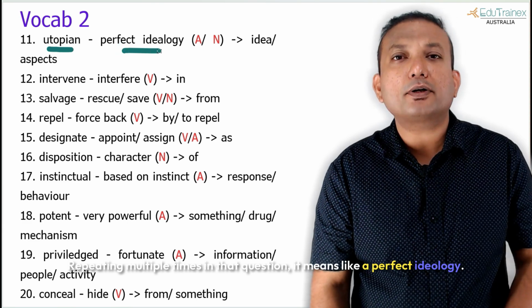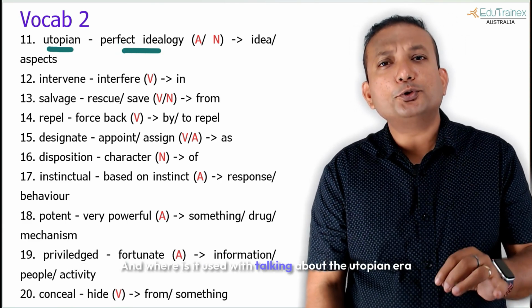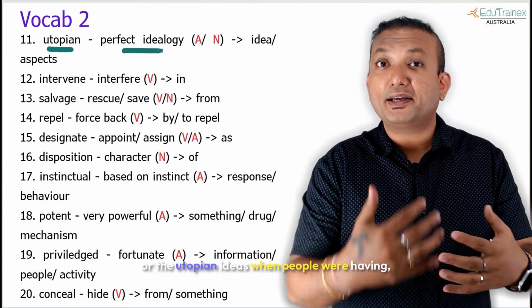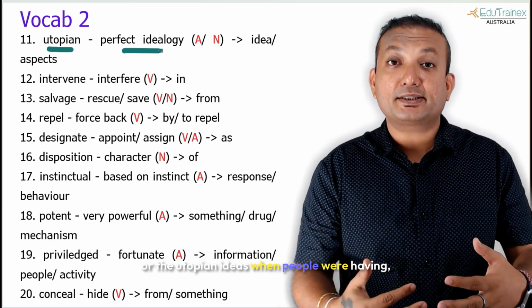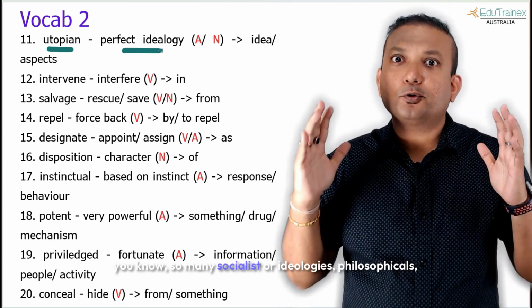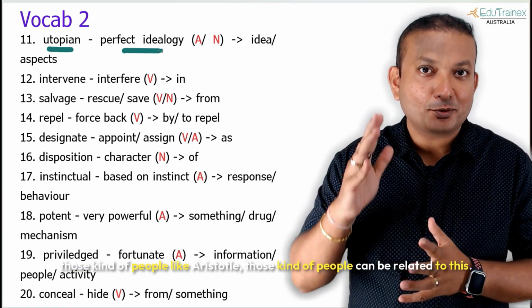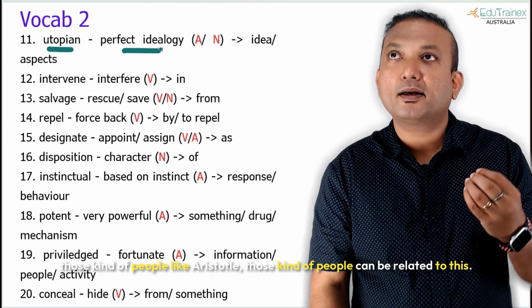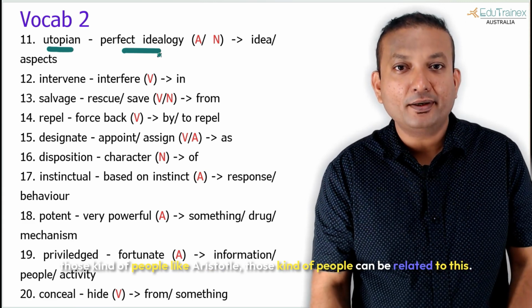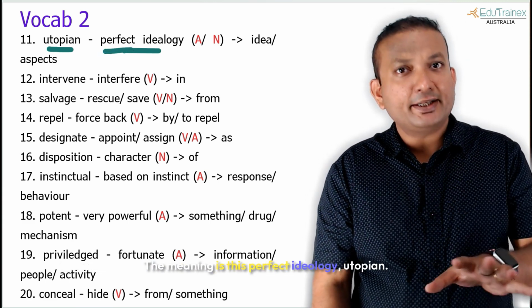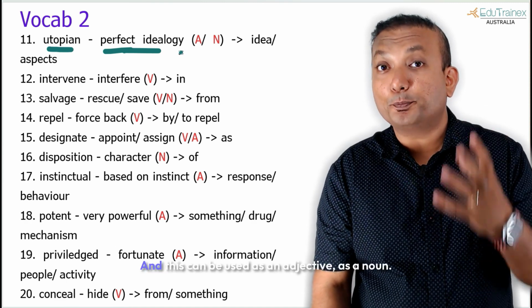It means a perfect ideology. And where is it used? Talking about the utopian era or utopian ideas, when people were having so many socialist ideologies and philosophies, people like Aristotle can be related to this. The meaning is this: perfect ideology, utopian.